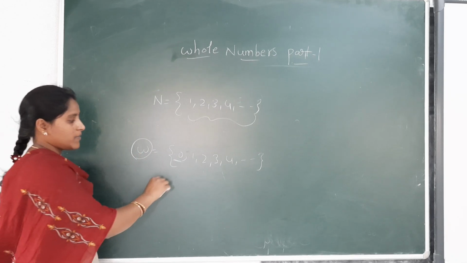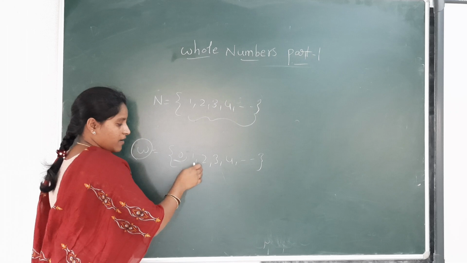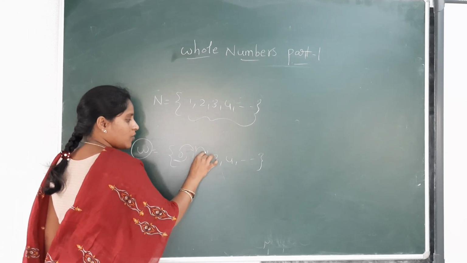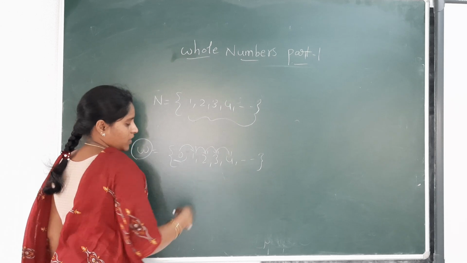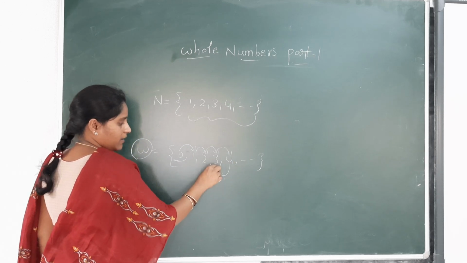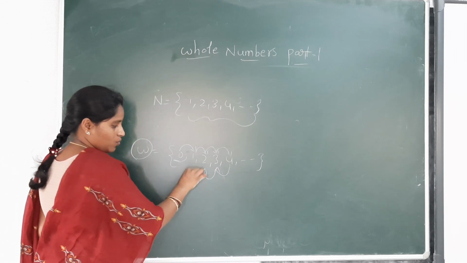In whole numbers also, every number has a successor. For 0, it is 1; for 1, 2; for 2, 3; for 3, 4. Like that, all numbers have a predecessor. For 4, it is 3; for 3, 2; for 2, 1.